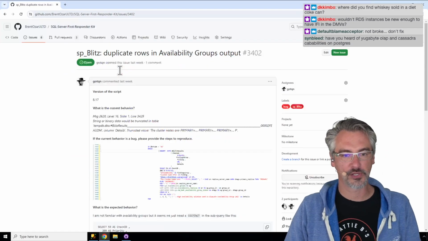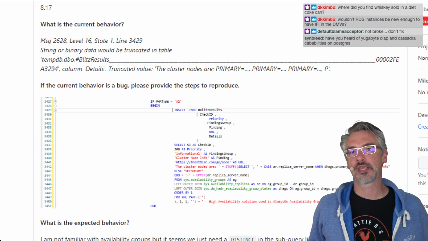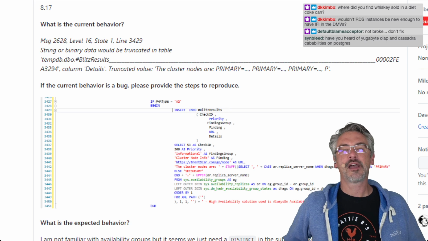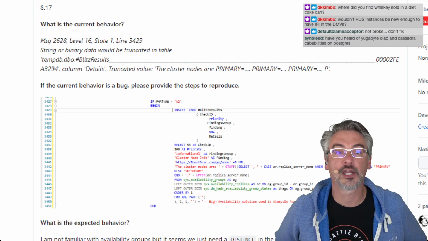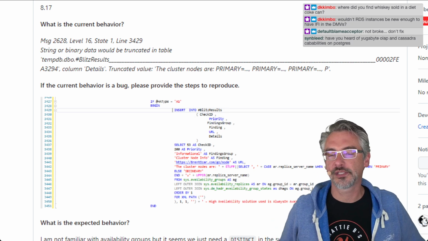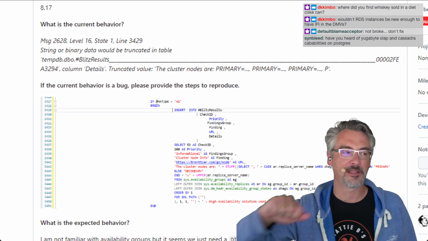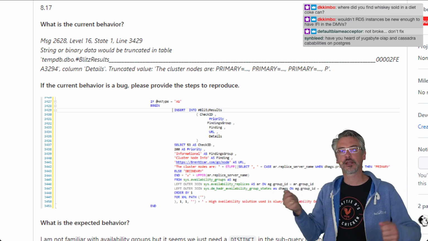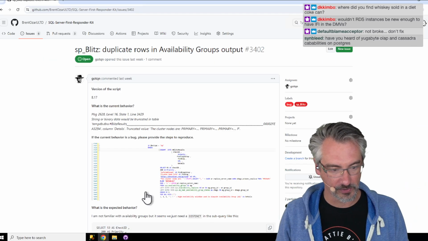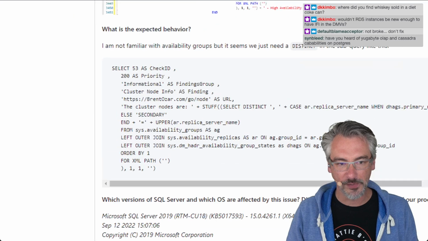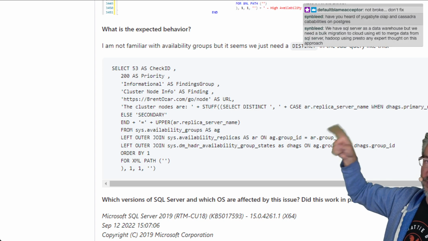Okay. So I'll show you this. Right now, there's a check in SP Blitz that if you have a bunch of availability groups on the same server, like hundreds of availability groups on the same server, we'll run out of space to show them all. And the stupid part is that we're just showing the primary and secondary server names, if I remember right. So it's this query right here that's involved. And he says, I'm not familiar with AGs, but we just really need a distinct in this query right here. And that makes perfect sense.